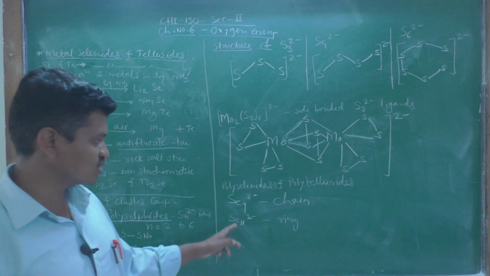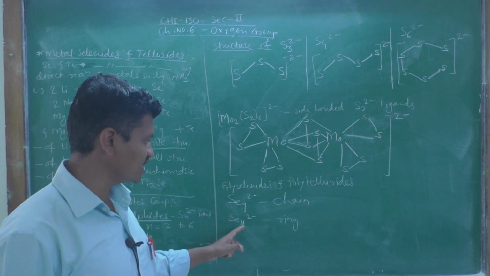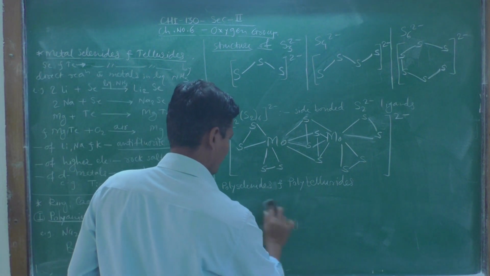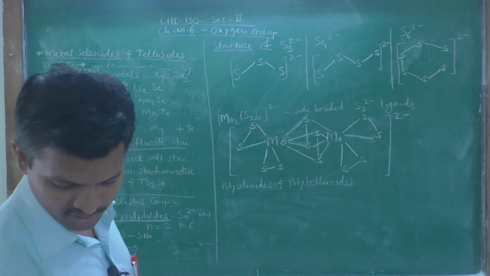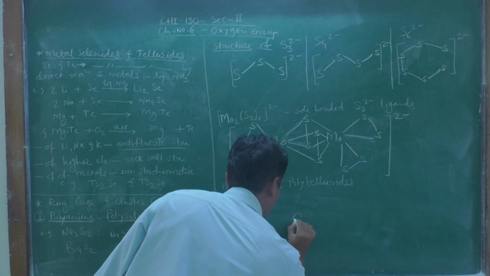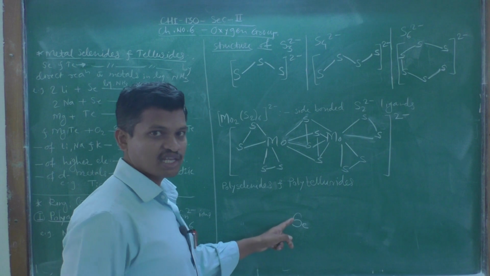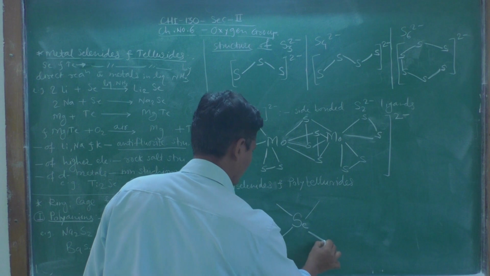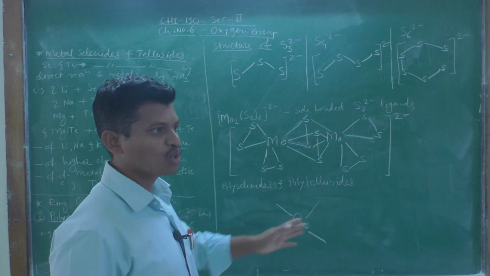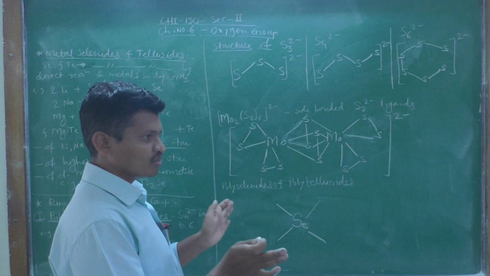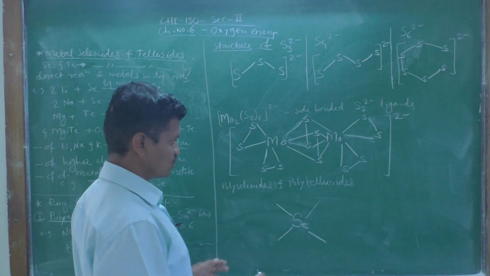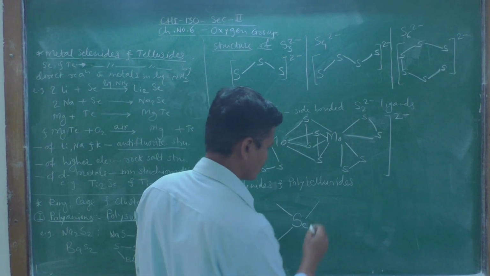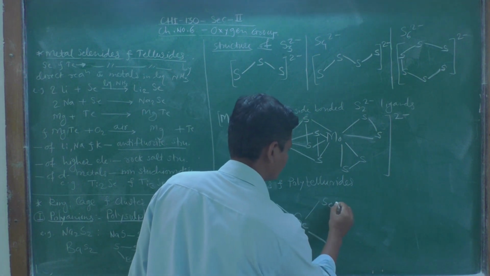For example, we have to study the structure of this Se11 2 minus. Here one selenium atom is present at the center, and it has a square planar geometry to the two 6-membered rings, and all these rings are made up of only selenium atoms.